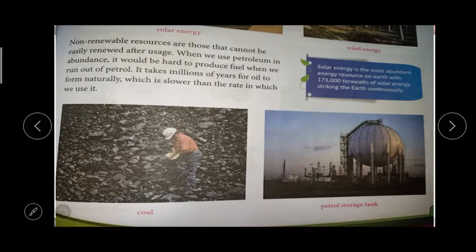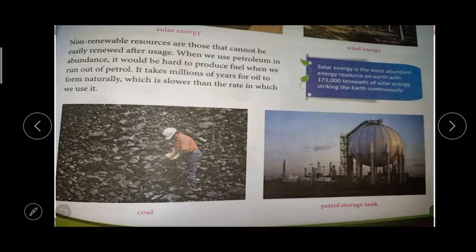Non-renewable resources means there are limits for the usage. If it runs out, we cannot renew it. Non-renewable resources are those that cannot be easily renewed after usage. For example, we are using petroleum nowadays. So many vehicles are there, right? So we are using a large amount of petroleum for our usage, right?